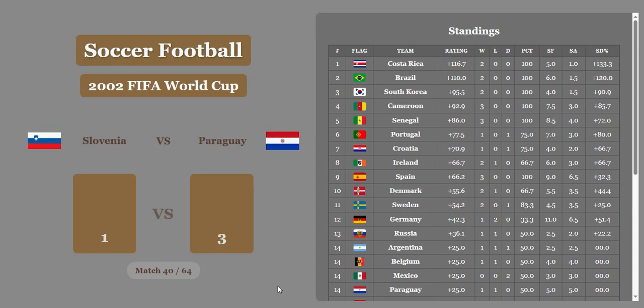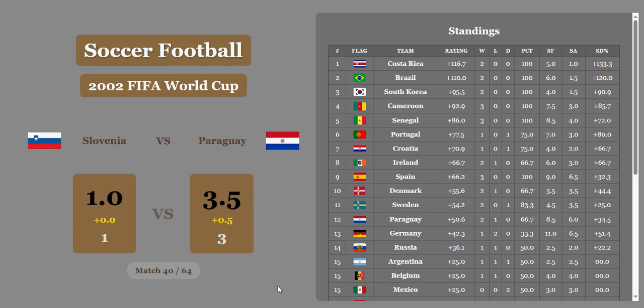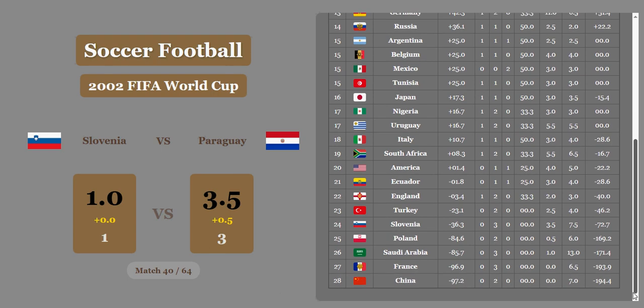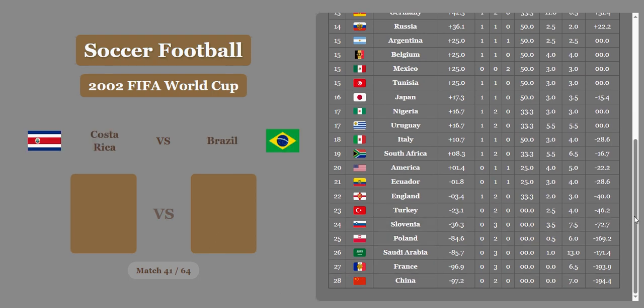Slovenia versus Paraguay, a really ultimate matchup, but Paraguay wins it 1-3.5 after economics are considered, and Paraguay crawls up to 12th place now. Slovenia underperforming, I would say, they're in 24th place.